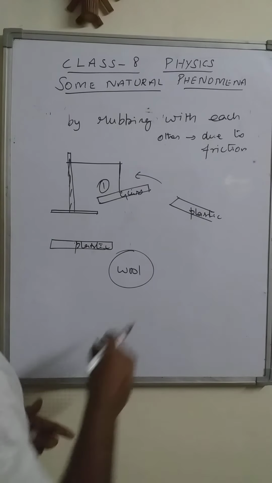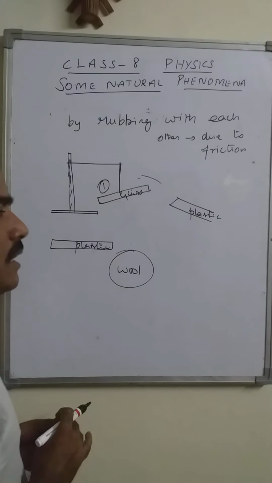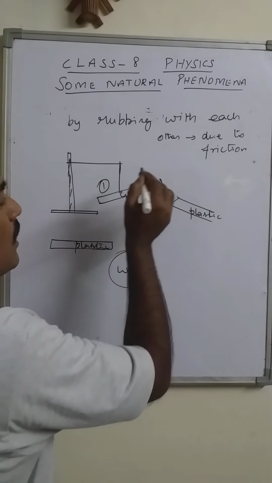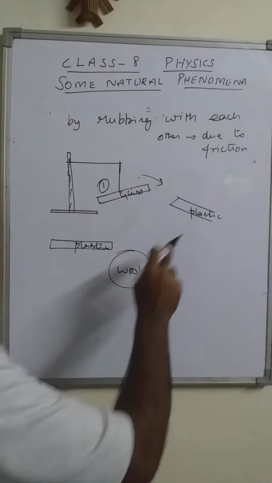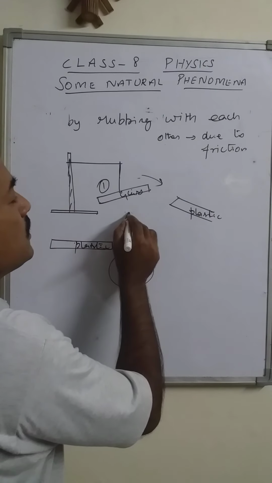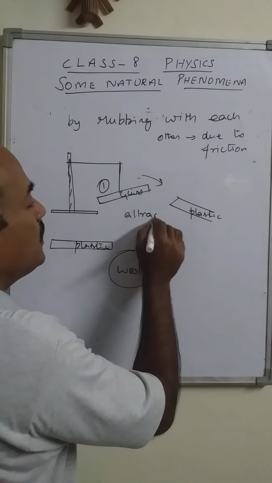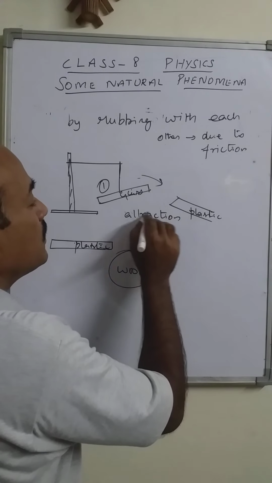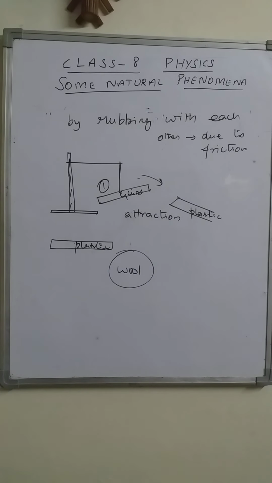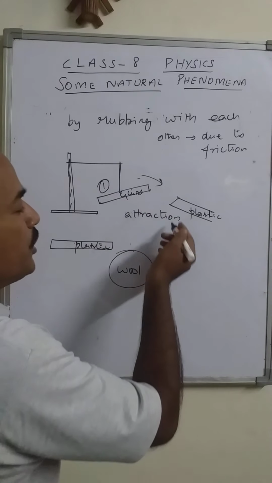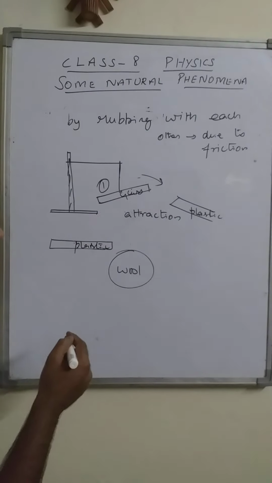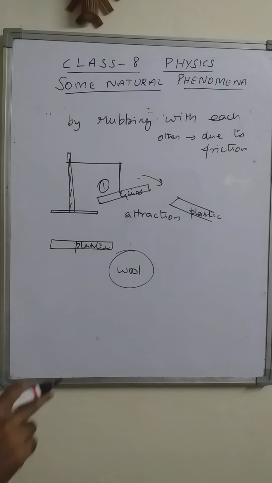In this case, if we bring these two things together, it is observed that the glass rod moves towards the plastic scale. That means it is showing attraction. So different materials produce different kinds of charges, and dissimilar charges attract each other.